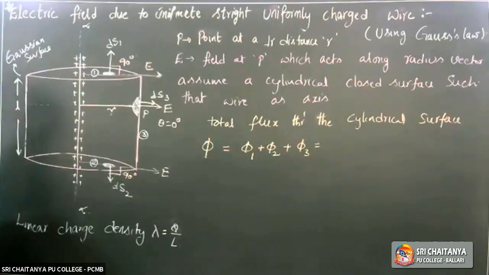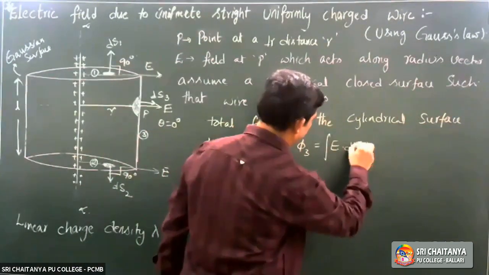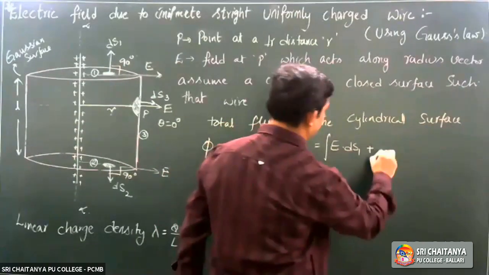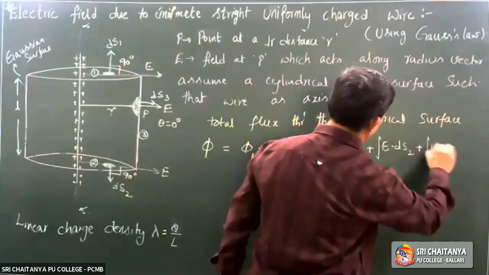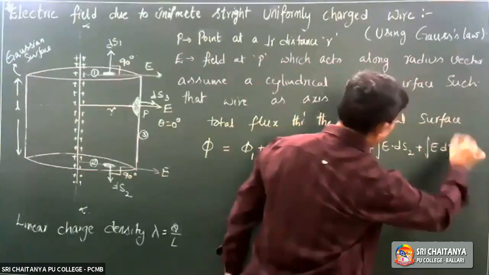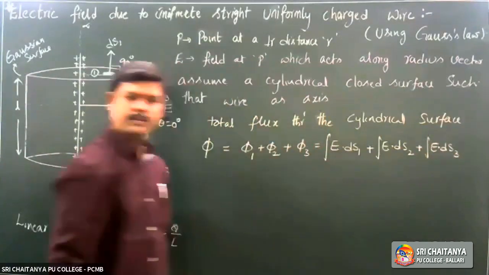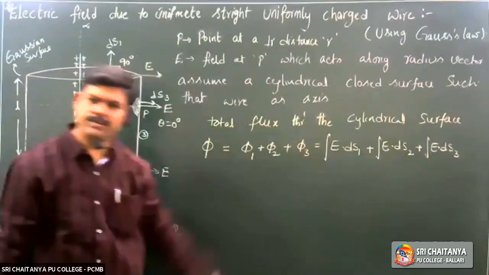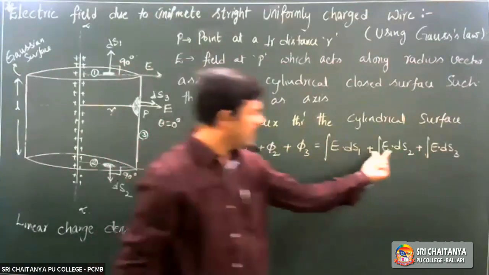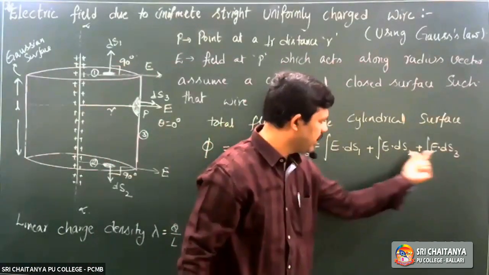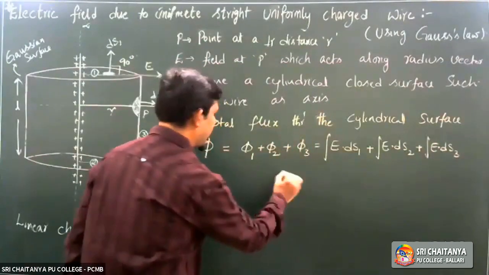What is the formula for phi? Integral E dot ds1, first one. Second one, integral E dot ds2. Third one, integral E dot ds3. We are familiar with these formulas. Flux through the first surface, integral E dot ds1. Flux through the second surface, integral E dot ds2. Third surface, integral E dot ds3. Come on, write down.